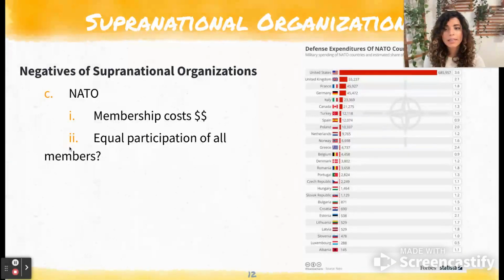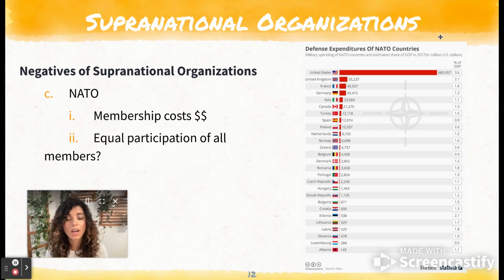So NATO, another example of how it could be a con, right, or one of the downsides, is that membership can be expensive. And the question is always, is there actually equal participation of all members? So if we look at this chart here for how much countries put into NATO, the US overwhelmingly puts in the majority of the money. And yet every country that's within this organization receives that benefit.